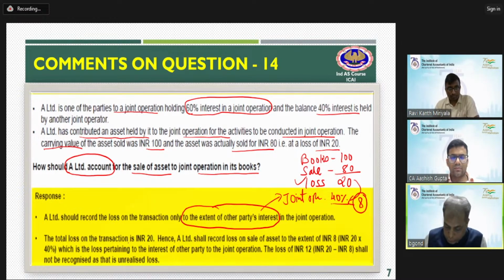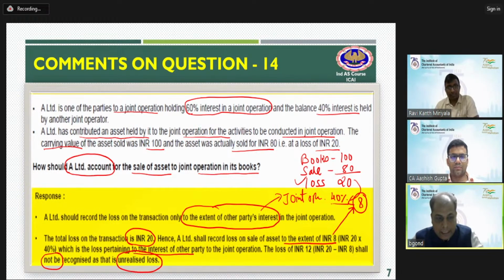The total loss is 20 rupees. A Limited should record the loss on sale to the extent of 8 rupees, which is 20 into 40%, the loss pertaining to the interest of the other party, and the loss of 12 shall not be recognized. That would be treated as an unrealized loss.